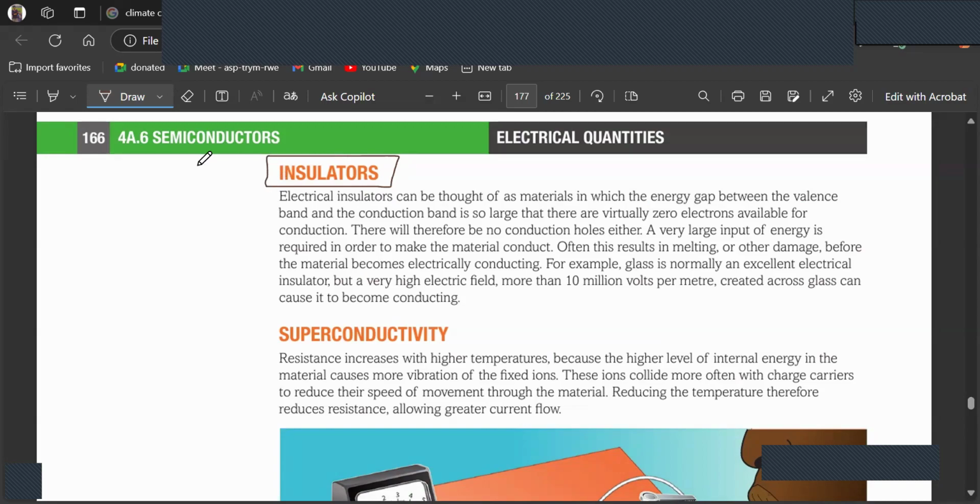Insulators, which cannot conduct electricity, are very bad conductors, such as non-metals, plastics, and such. Electrical insulators can be thought of as materials in which the energy gap between the valence band and the conduction band is so large that there are virtually zero electrons available for conduction.